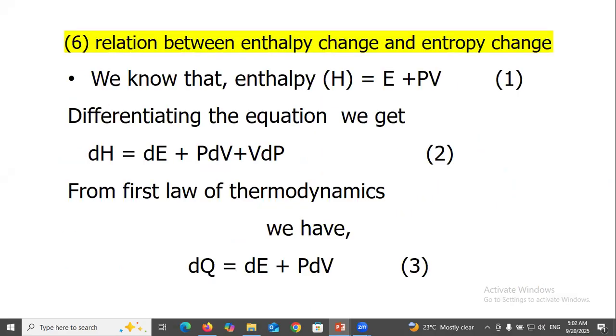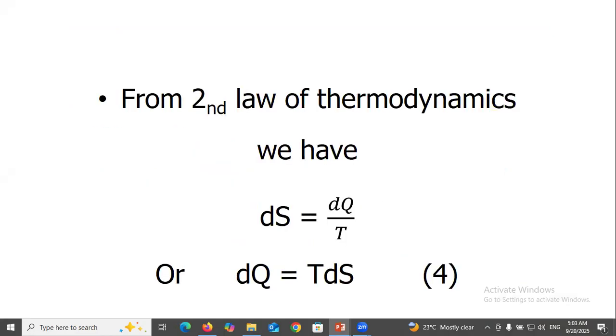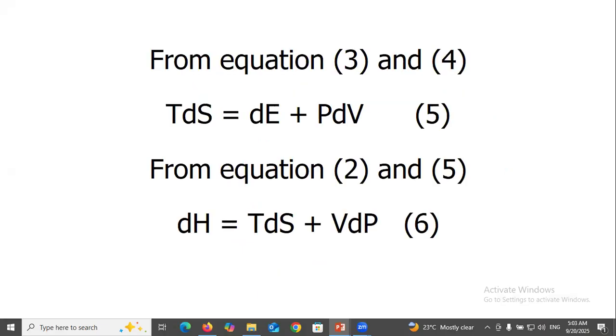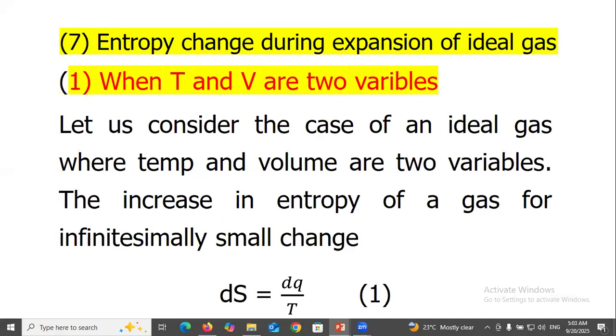Relation between enthalpy change and entropy change. We know that enthalpy H equals E plus PV. Differentiating the equation, we get dH equals dE plus PdV plus VdP. From the first law of thermodynamics, we have dq equals dE plus PdV. From the second law of thermodynamics, we have dS equals dq over T, so dq equals TdS. From equations 3 and 4, TdS equals dE plus PdV. From equations 2 and 5, dH equals TdS plus VdP.